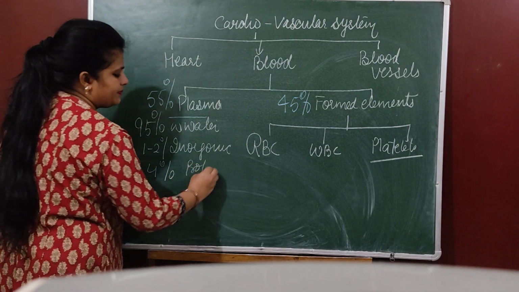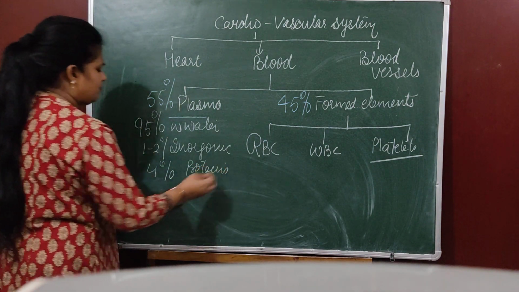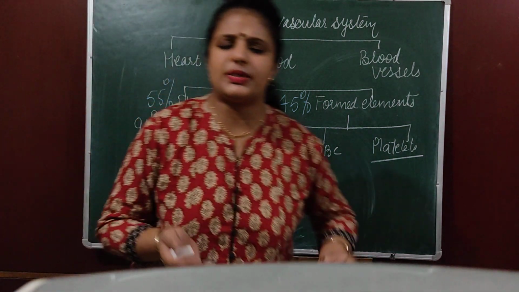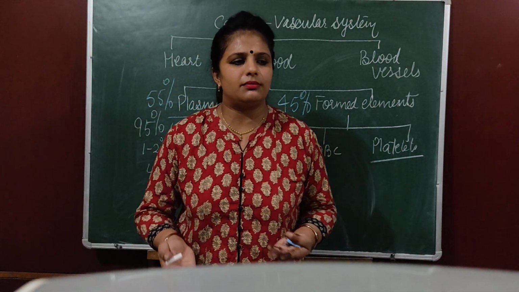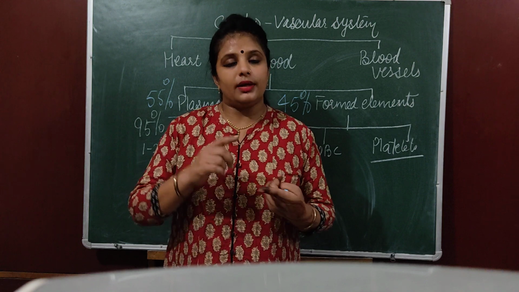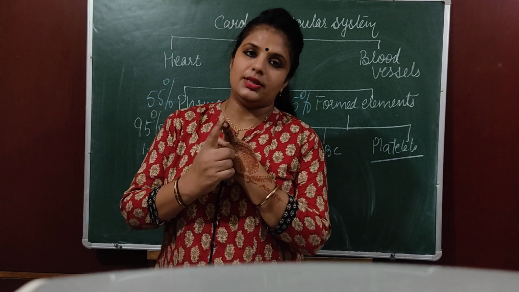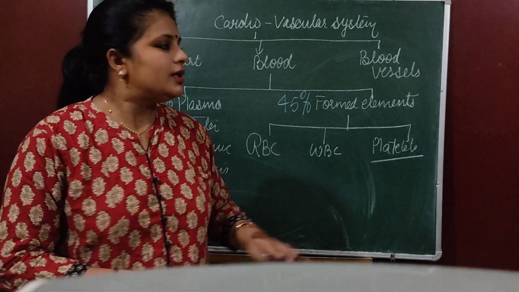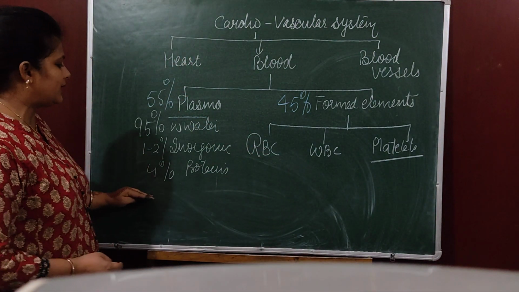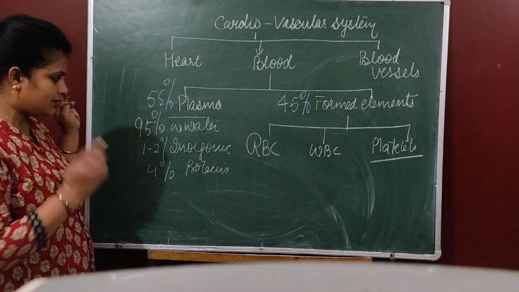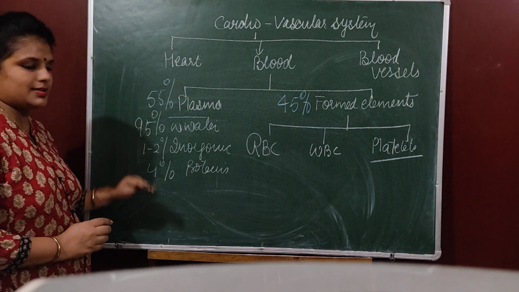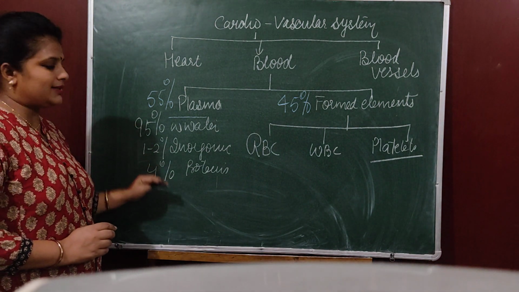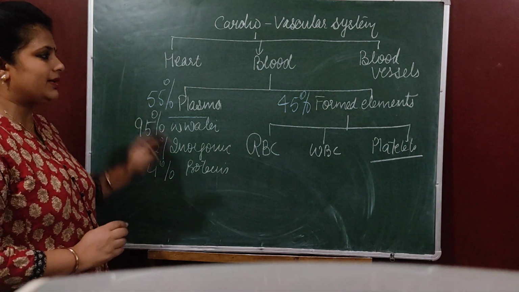Besides that, around 1% is waste material. In this 1%, digestive material and certain hormones are included. When we go in detail, we will discuss what the inorganic substances are, what the organic materials are, and what kind of proteins are there.